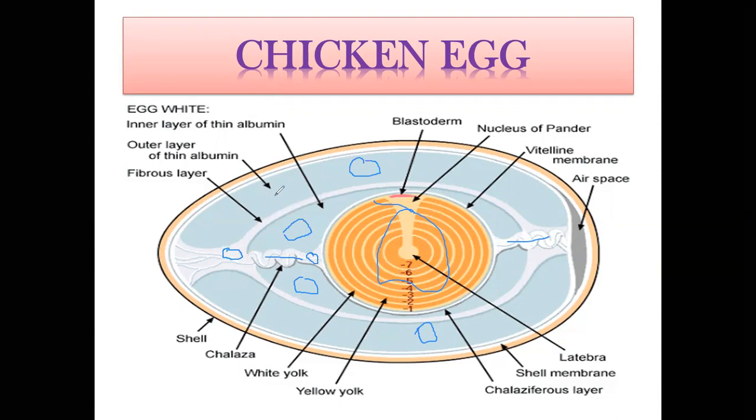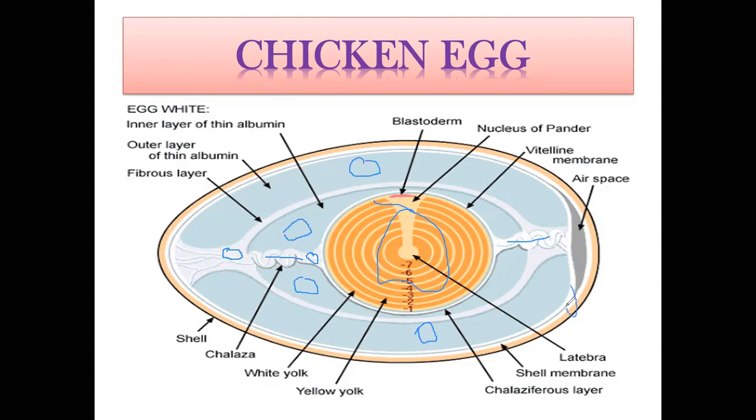Generally, composition-wise, all these 4 layers have the same composition, but due to the addition of water in some parts of the albumin, it remains thin while the other remains thick. So remember, surrounding the yolk, there will be 4 layers of albumin: inner thick, inner thin, then outer thick, and outer thin. Then surrounding all these layers of albumin, there will be two cell membranes.